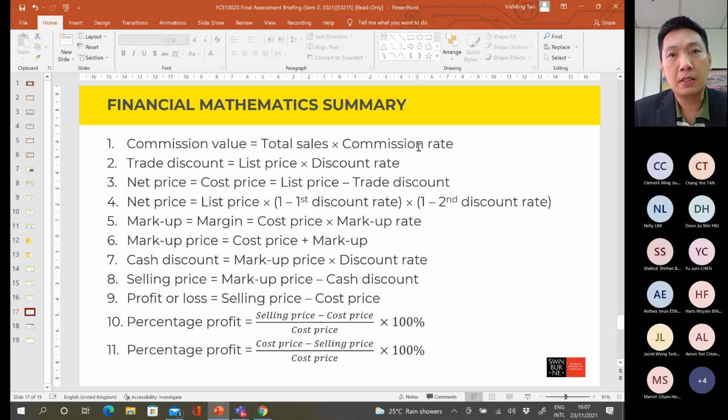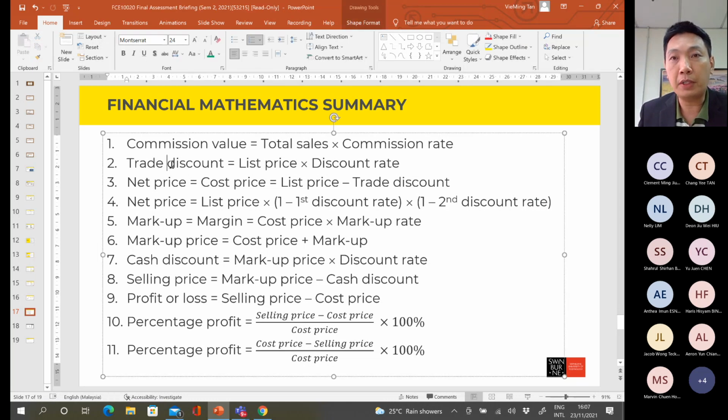So commission is only part of the income that can be received by a salesperson. So you have to read the question properly. But anyway, the commission value is the total sales multiplied by the commission rate.